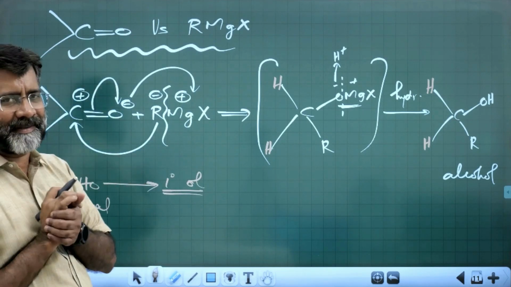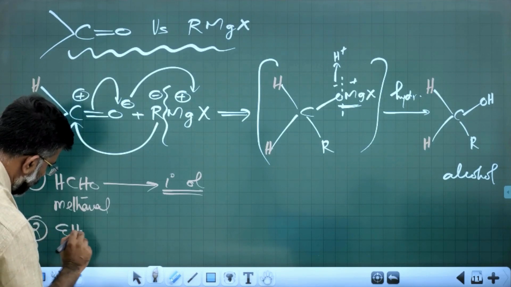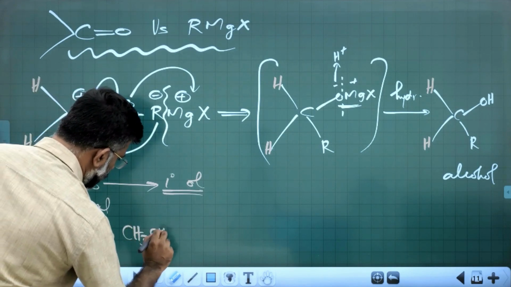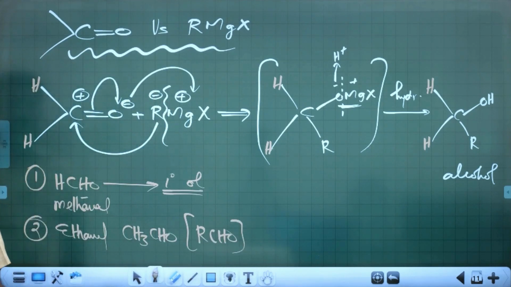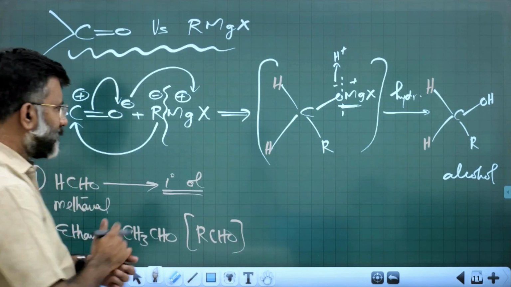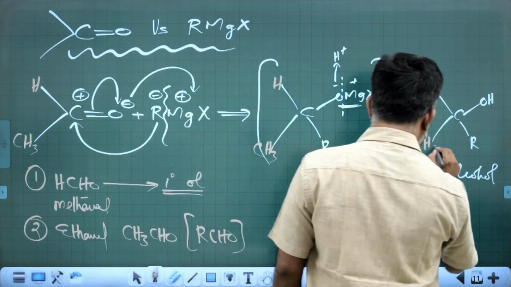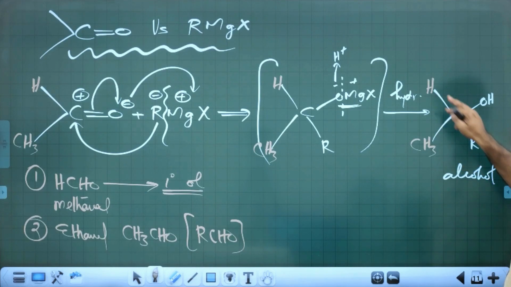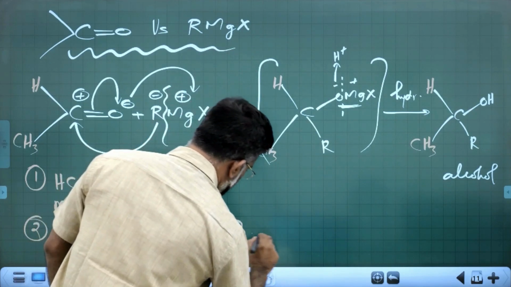Very simple to understand. Suppose it is any higher aldehyde. Suppose I am taking ethanal, CH3CHO, or any higher aldehyde. Just imagine, for example, CH3CHO, any higher aldehyde. The result will be R, CH3, CHOH. That is a secondary alcohol. You get a secondary alcohol.